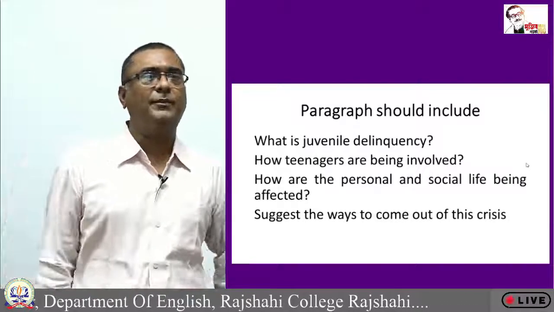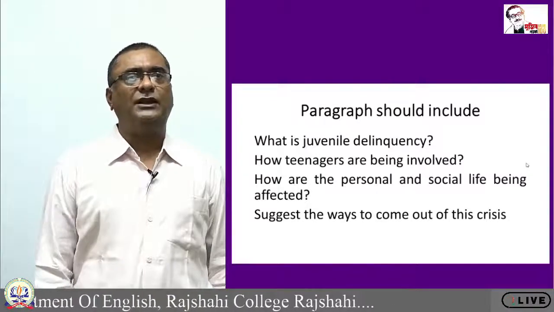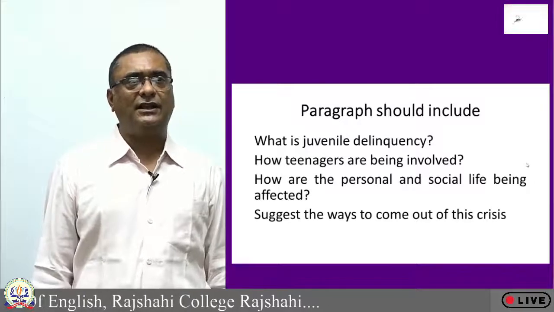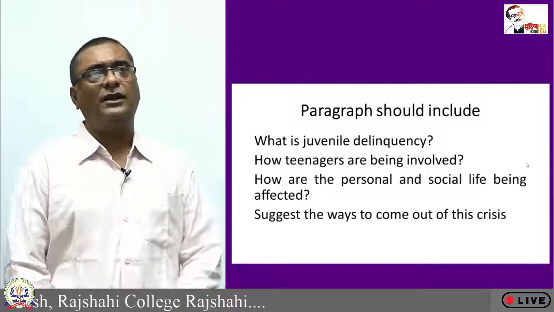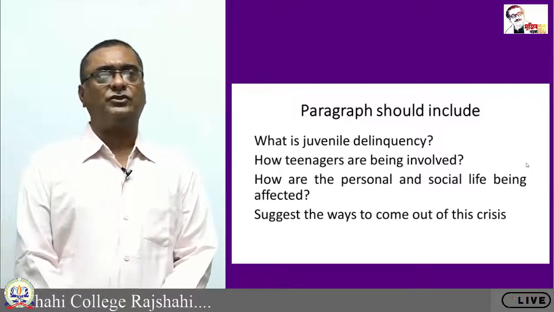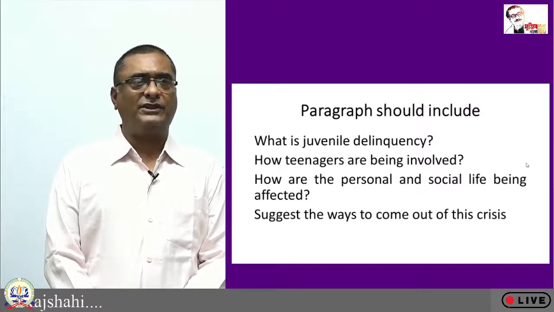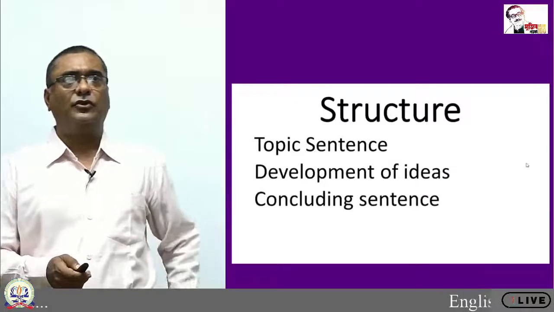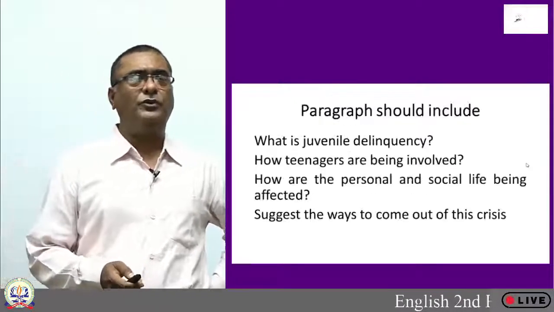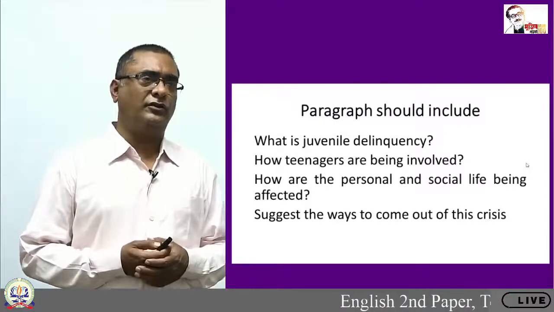What are the points? The first one is what is juvenile delinquency, and then how teenagers are being involved, how are the personal and social life being affected, and suggest the ways to come out of this crisis. These are the four things you have to include in your writing.